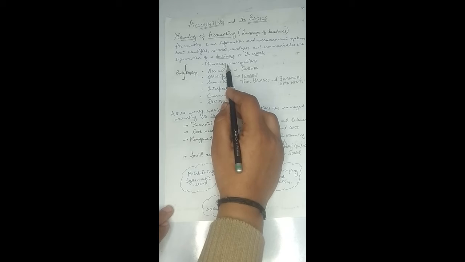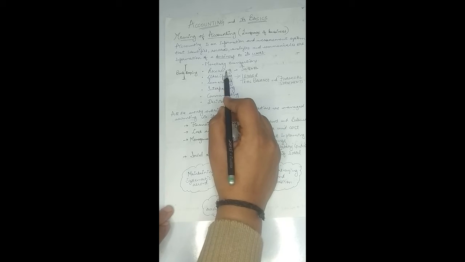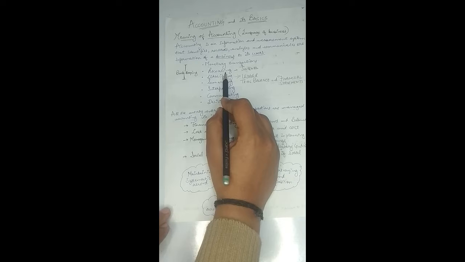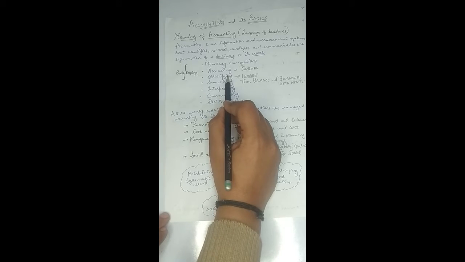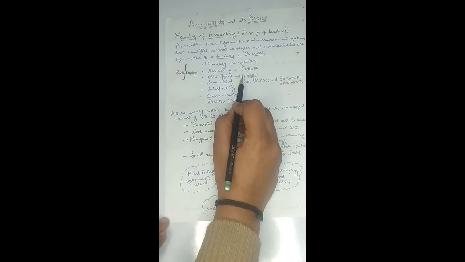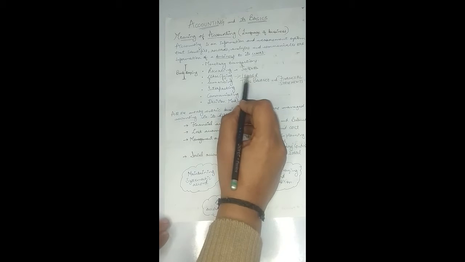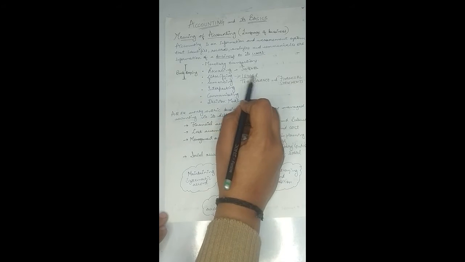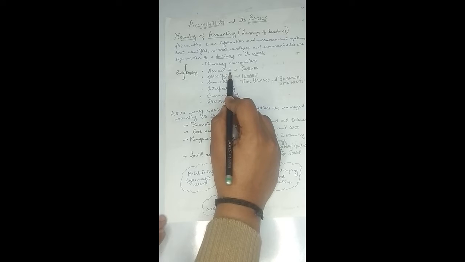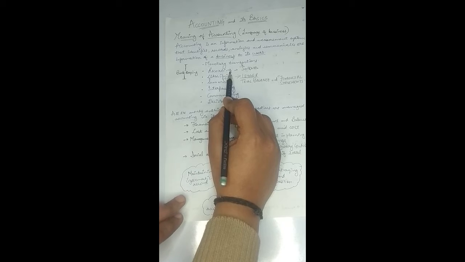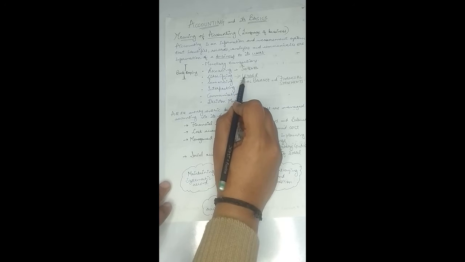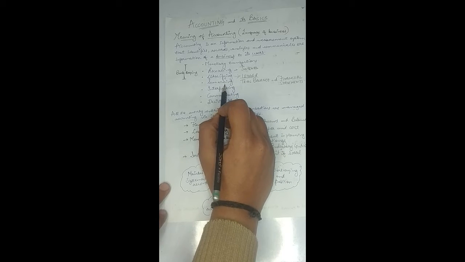So firstly, after identifying the monetary transactions, all of them will find a place in the journal, and then a particular heading for each and every entity or person will be created in the ledger. So the ledger acts as a particular head for each and every transaction which has been recorded in the journal, right?